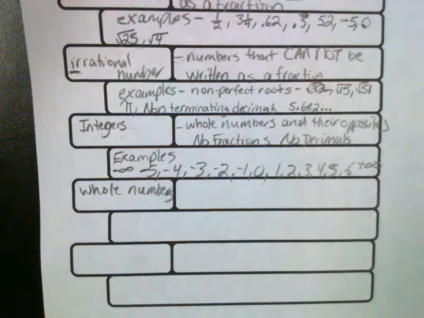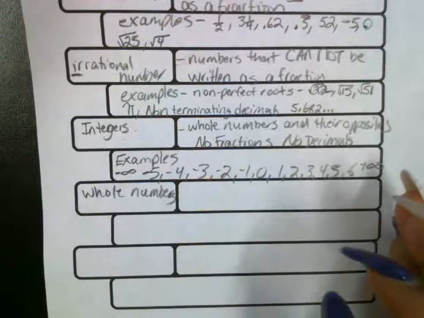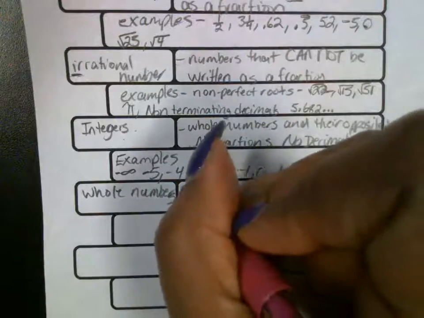Whole numbers do not have fractions or decimals attached to them. Okay? And they are not negative. Whole numbers start at 0 to the positive infinity.